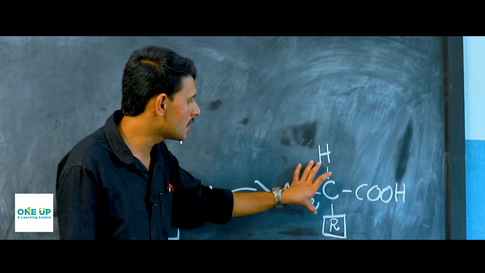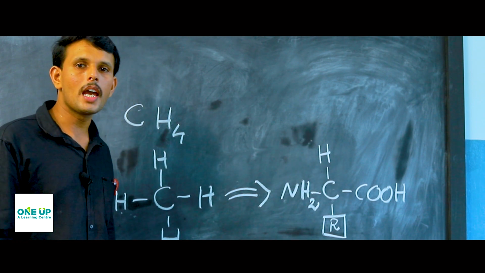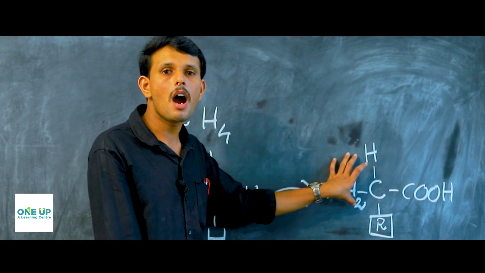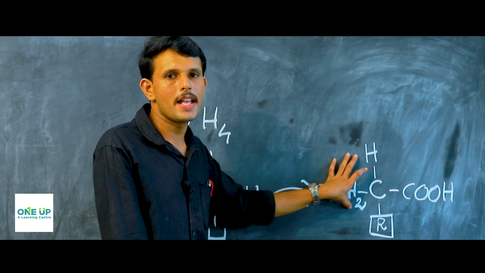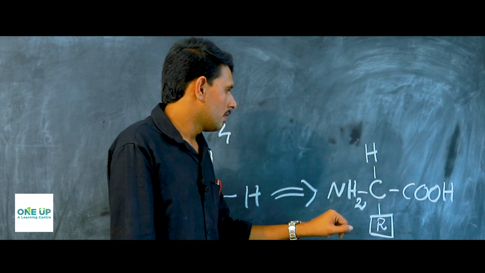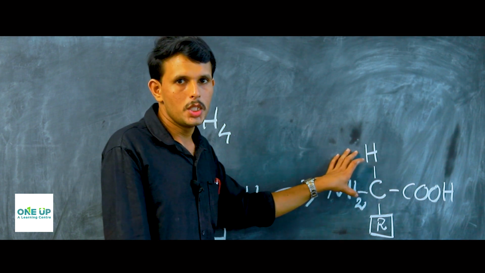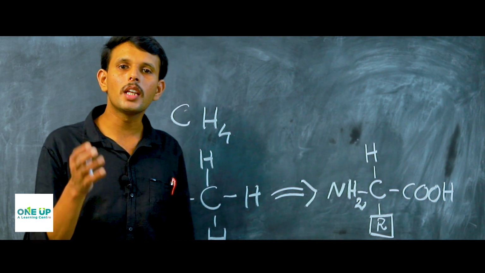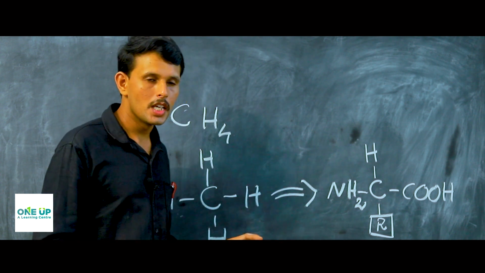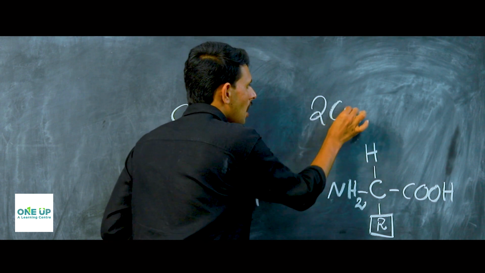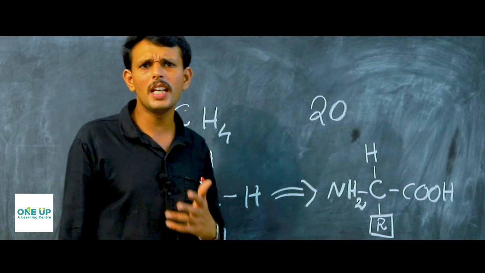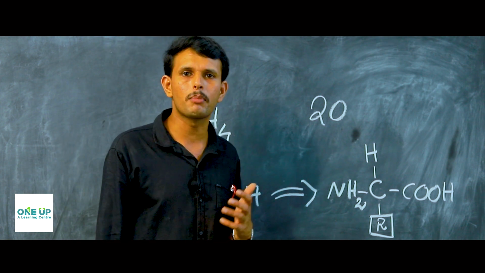Keeping in mind this general structure, you can study the various types of amino acids. Actually, there are around 500 amino acids in nature. But out of these amino acids, 20 amino acids are used in the human body for the synthesis of proteins. Hence, these 20 amino acids are called proteinogenic amino acids. Proteinogenic in the sense they are used for making proteins in the body.